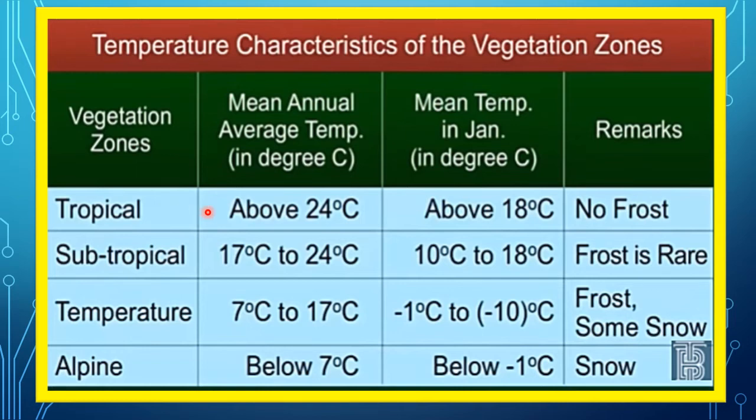Then slightly above the tropics we have subtropical vegetation where bushes and shrubs are growing. The average temperature here is between 7 degrees and 17 degrees, and in January it goes down to minus 1 to minus 10 degrees. In alpine regions at height, temperatures are 7 degrees, in January it is below 1 degree, and so there is snow.